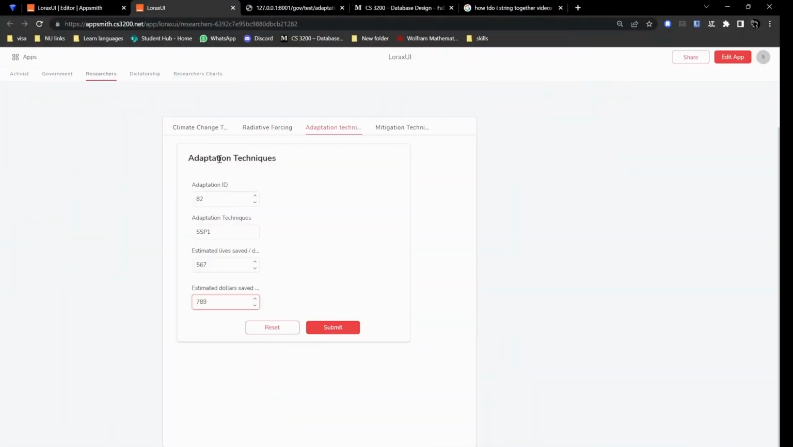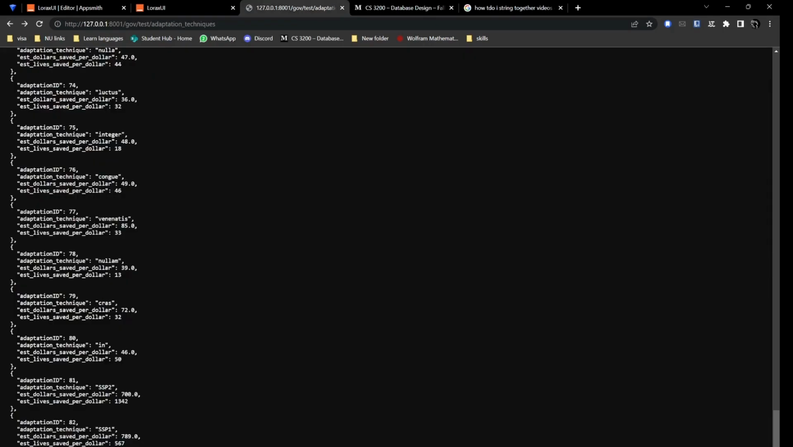Here we can see the adaptation techniques form where we can input the adaptation ID, adaptation techniques, estimated lives saved per dollar, estimated dollars saved per dollar. And if we submit this, we can see that it gets reflected into the database.